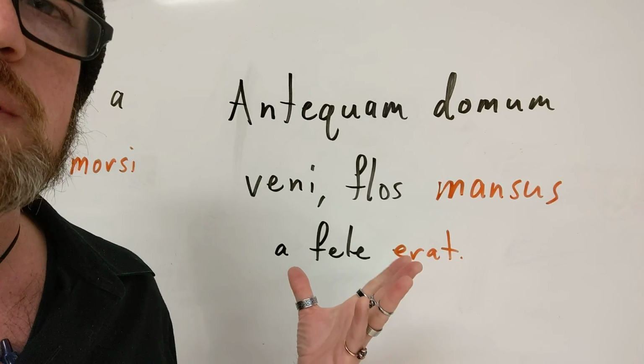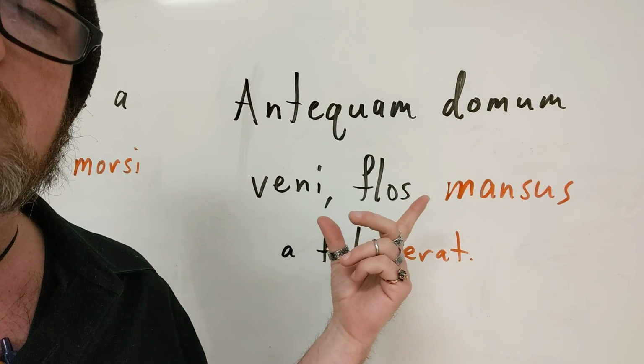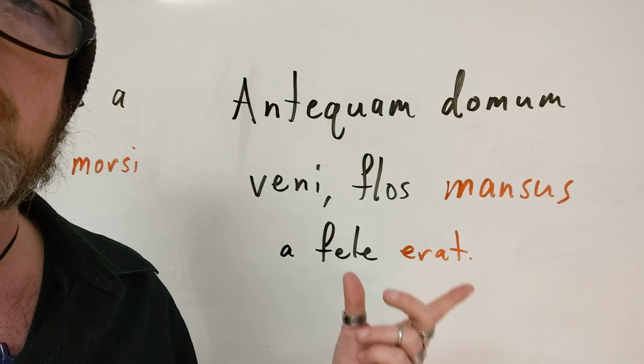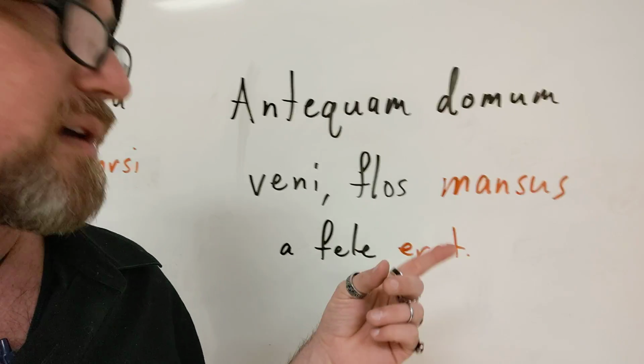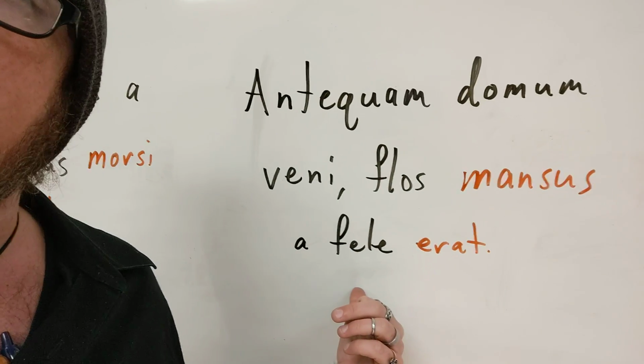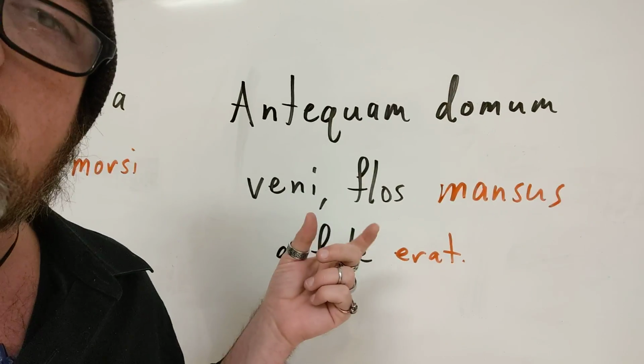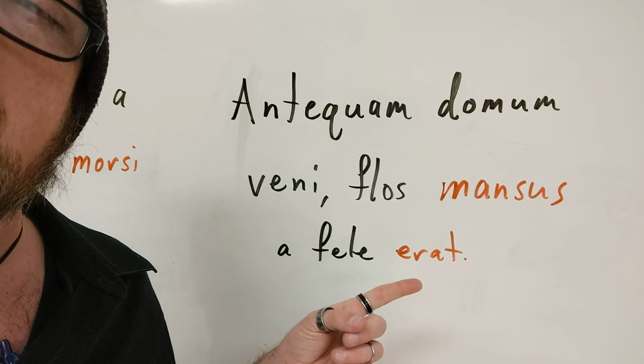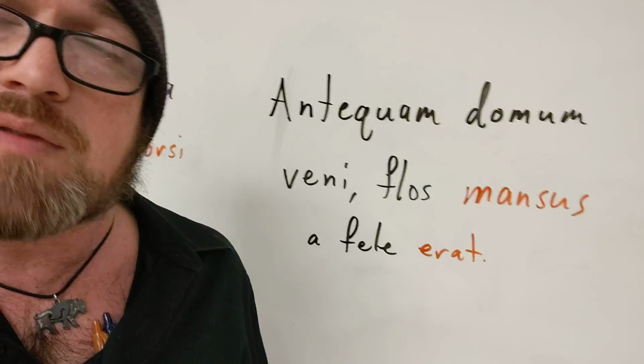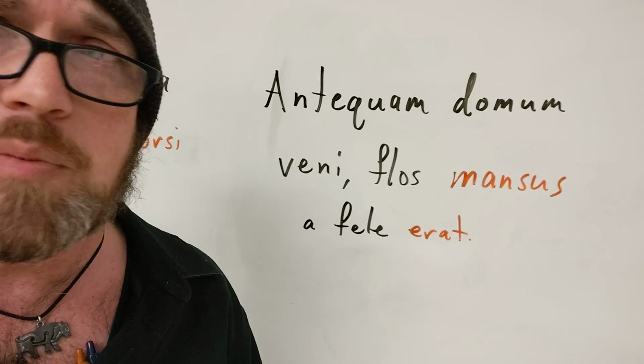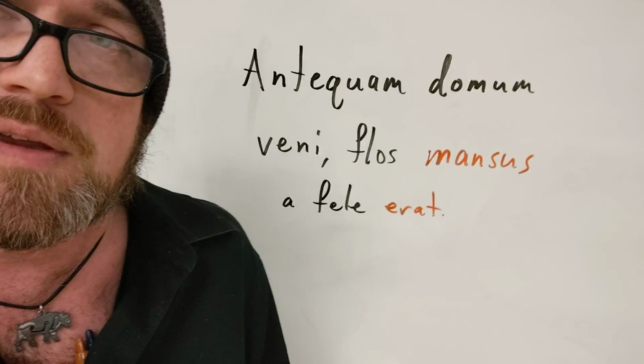And you'll notice in this one, I still have my perfect form in the same order, but it was interrupted. My ablative of agent is stuck in between the morsus and the erat. And that's totally a thing. That can happen. I'm not going to say it's going to happen all the time or even necessarily often.